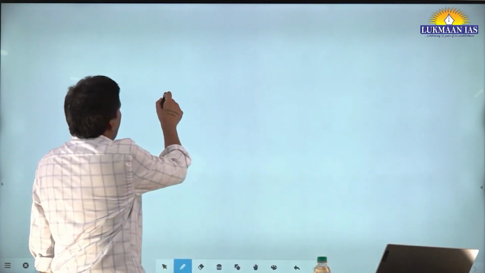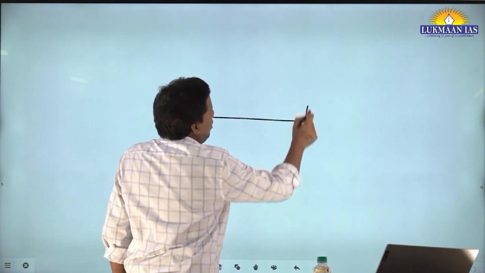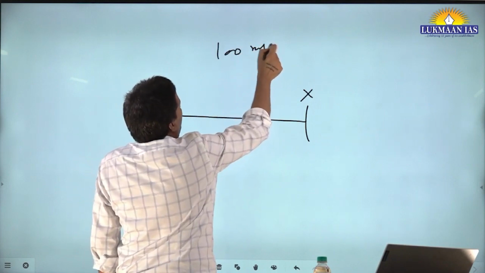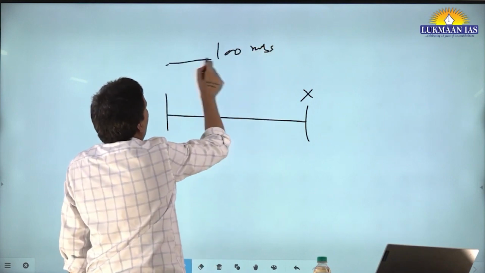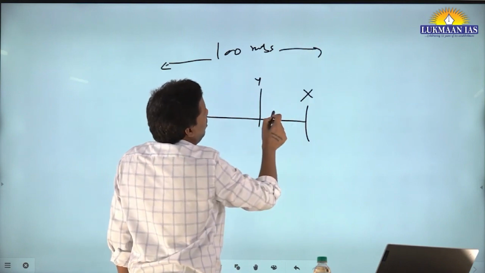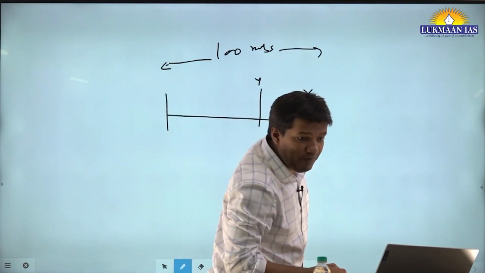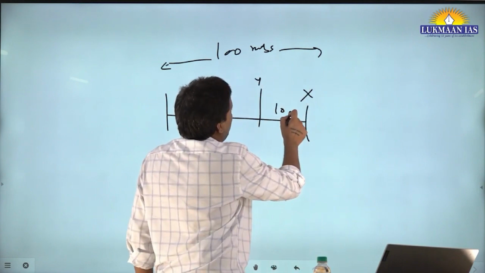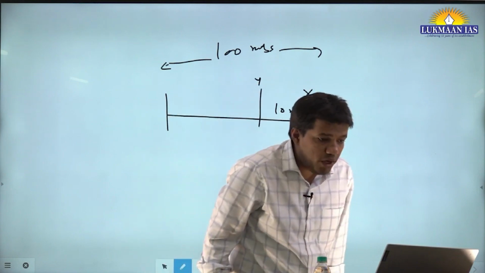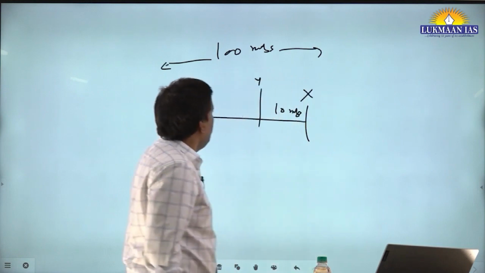Okay. So this is question 3. So X is there, a 100-meter race. This was a 100-meter race. From this distance to this, and X beats Y by how many meters? 10 meters, right? Now to do a favor to Y, X starts 10 meters behind.